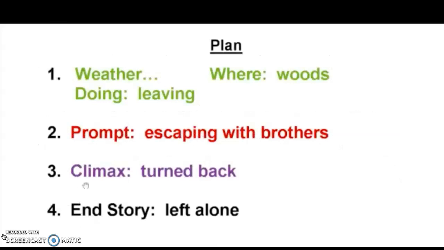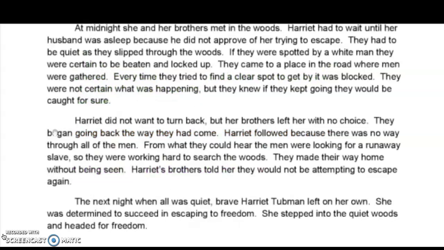Number 3, this is the climax. This is in my story where they're going to have to turn back. I went to a new line, indented, and here's what I've written. Harriet did not want to turn back, but her brothers left her with no choice. They began going back the way they had come. Harriet followed because there was no way through all of the men.